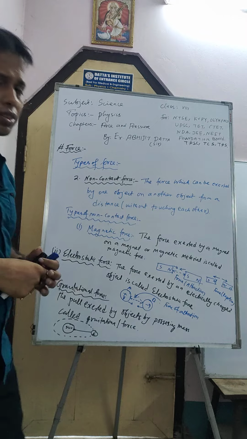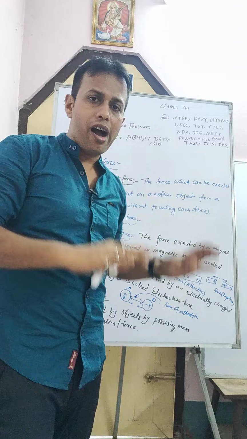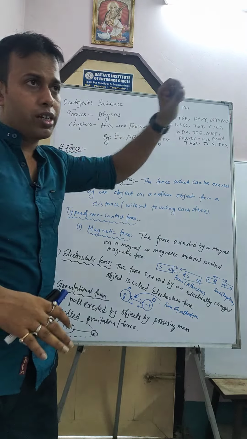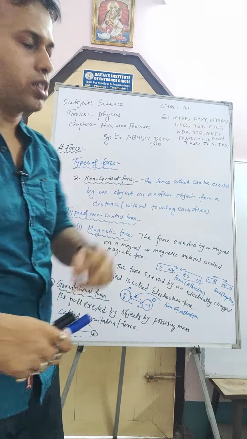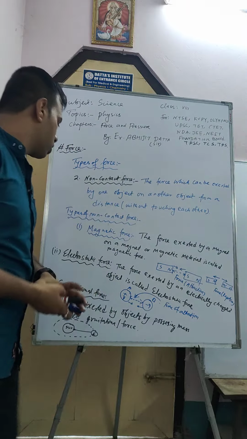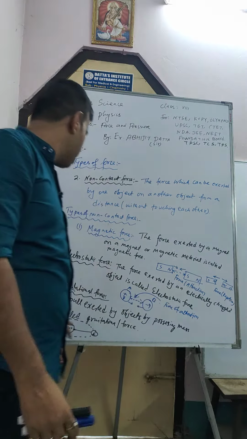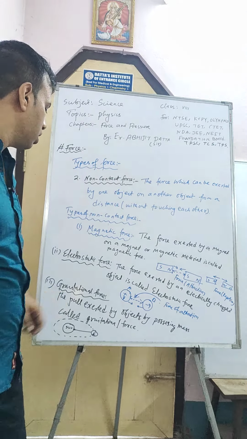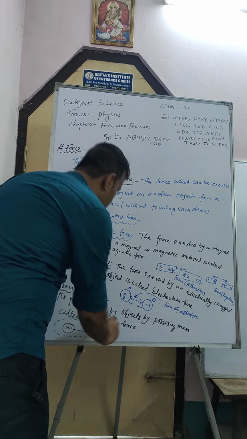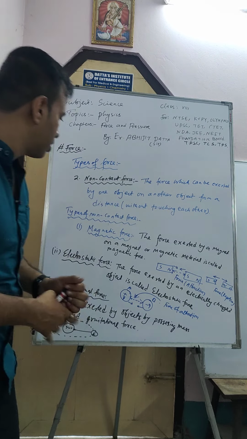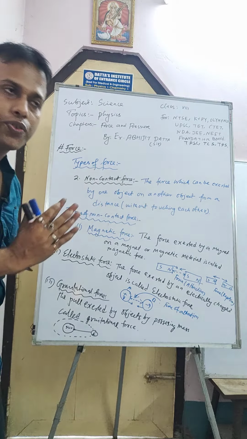So due to gravitational force, every body lies on the surface of the Earth, and the atmosphere of the Earth also exists due to the gravitational pull of the Earth. So, the pull exerted by an object, meaning Earth, by possessing mass is called gravitational force or gravity. These are the basic types of non-contact force in which no physical touching is required.